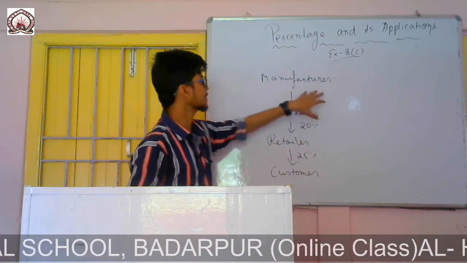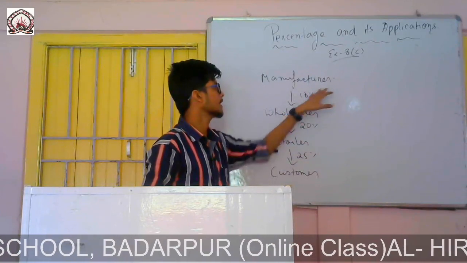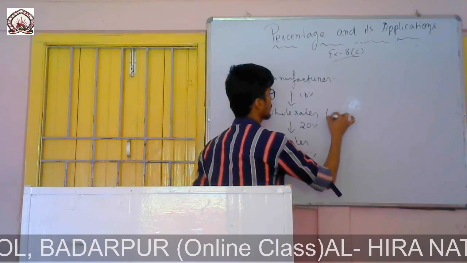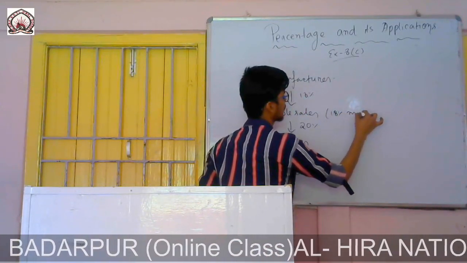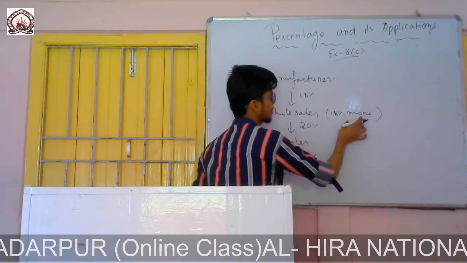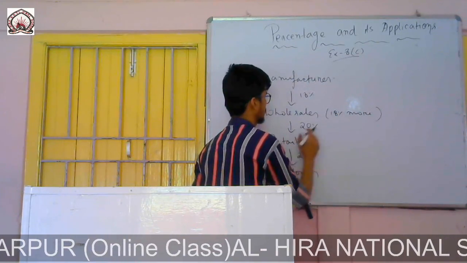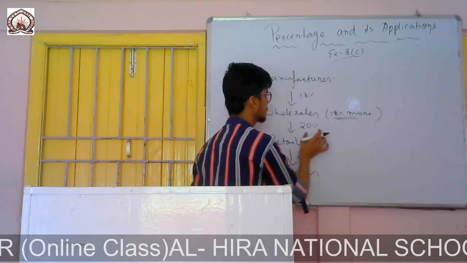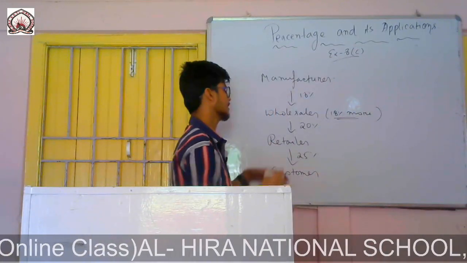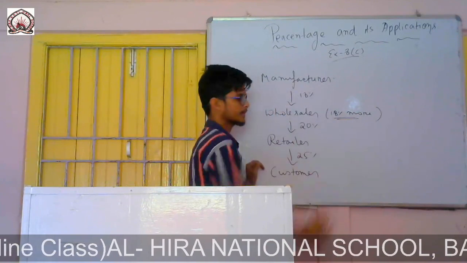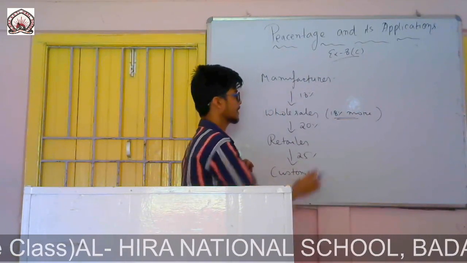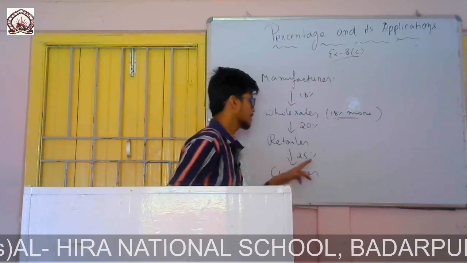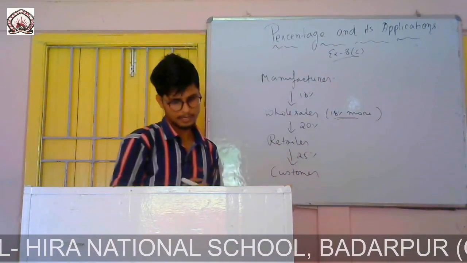You see, first of all, manufacturer made an article and sold it at 18% more. So here he got at wholesaler, it was 18% more than cost price. So again he took 20% more on that amount, and after gaining 20% he sold it to retailer. Again for retailer it was 18% more plus 20%. Then again it was 25%. He sold it to customer.